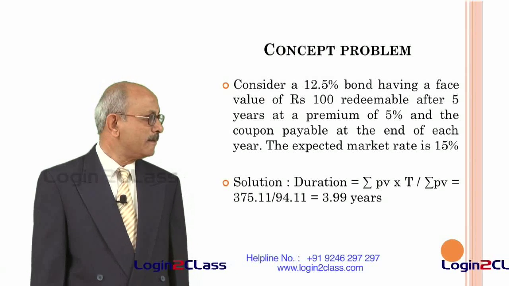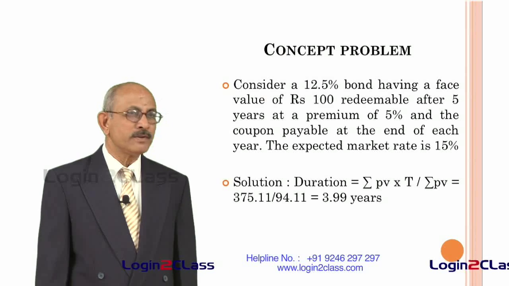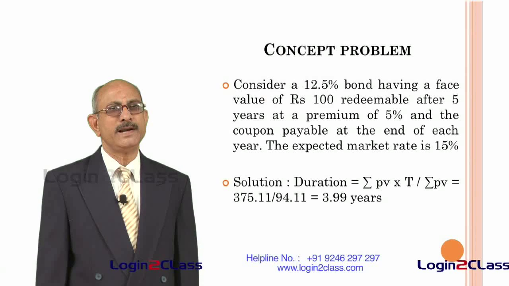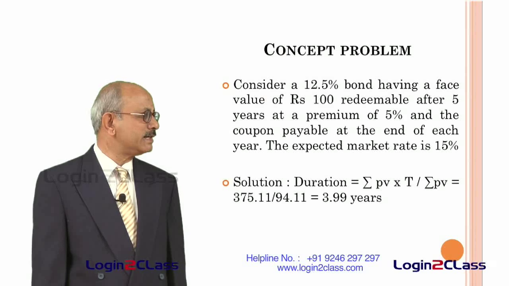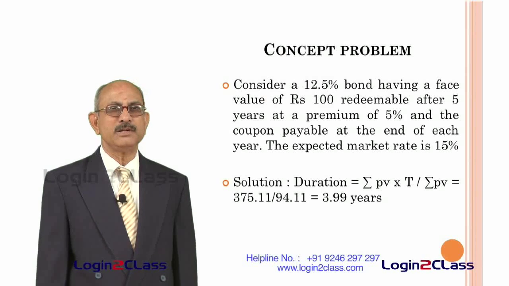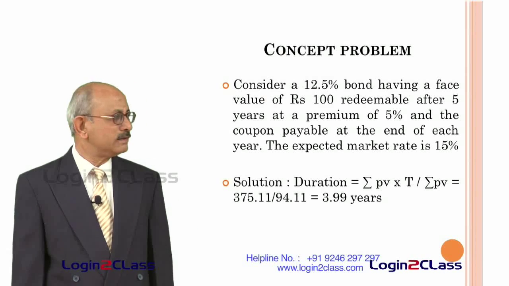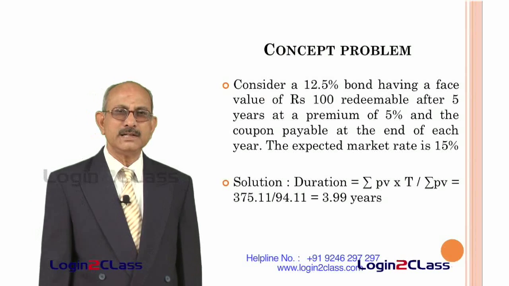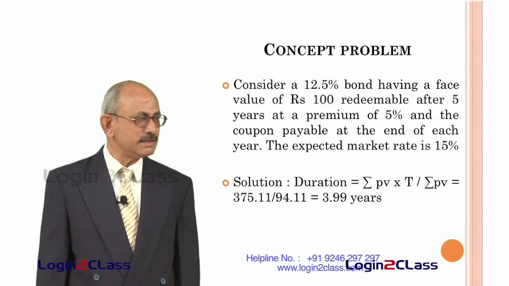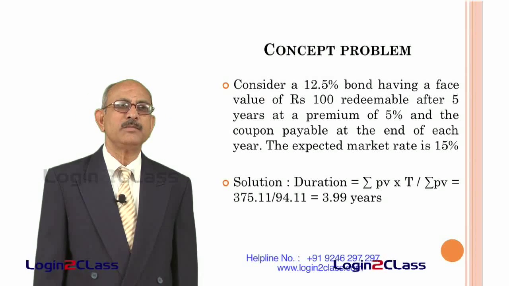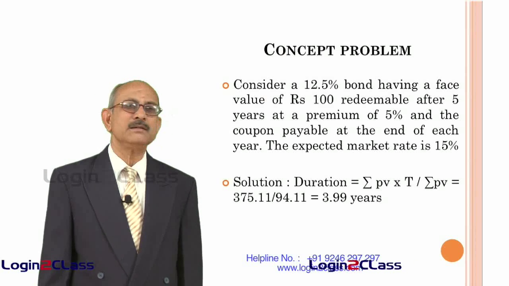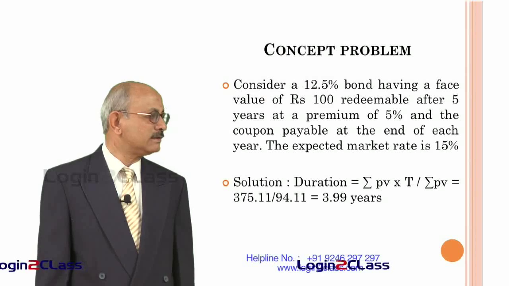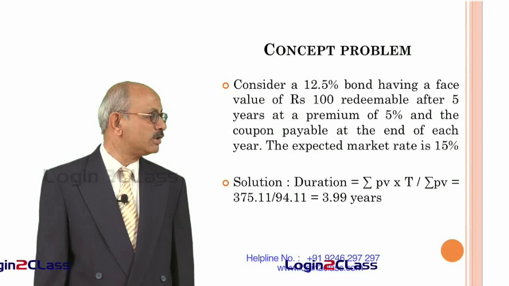What it means is, you buy the bond today and hold the bond for 3.99 years, and when you sell it, you would have reduced your interest rate risk to 0. So, that means whatever risk you had on reinvestment of the interest receipts is compensated by whatever risk you have in the liquidation of the bond. So, that is the concept of duration of the bond.